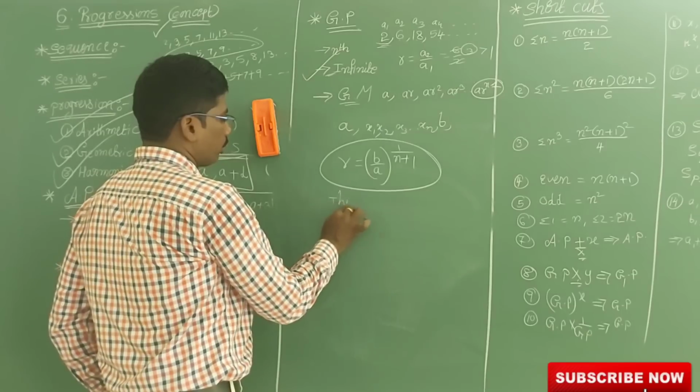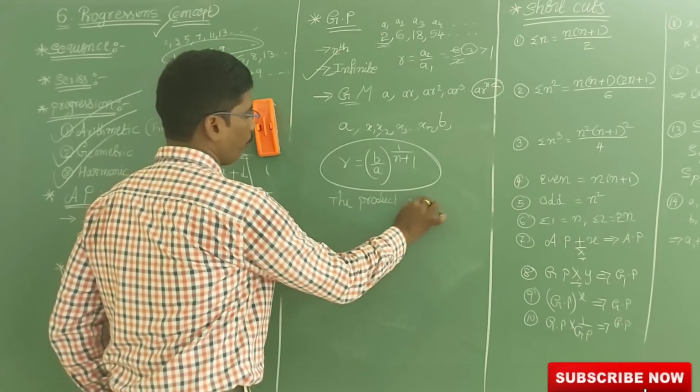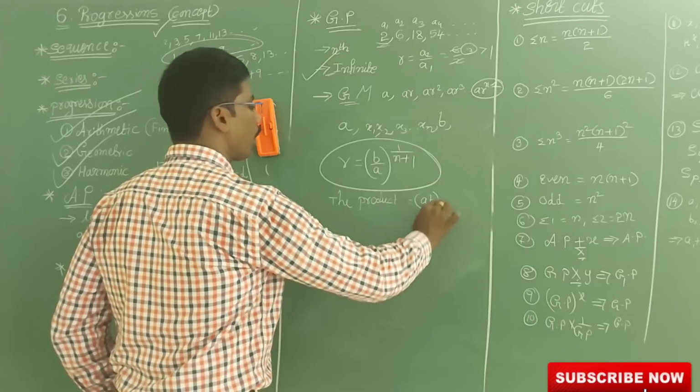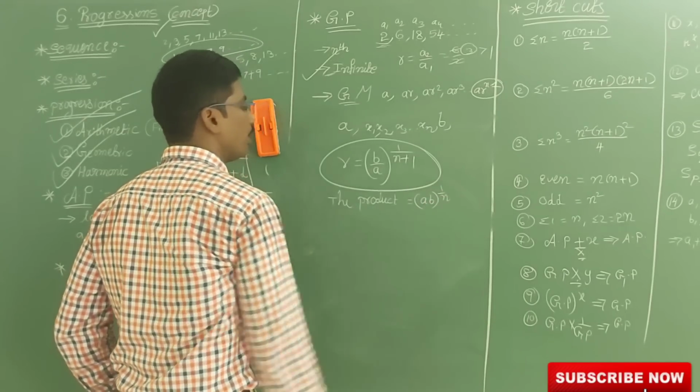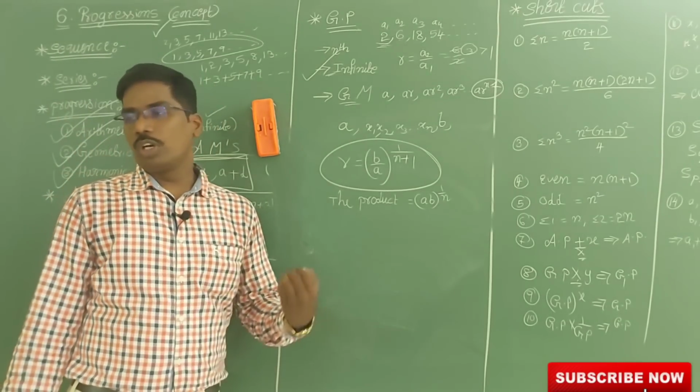The product of the n means is AB all to the power of n by 2. So like that we can do it very easily.